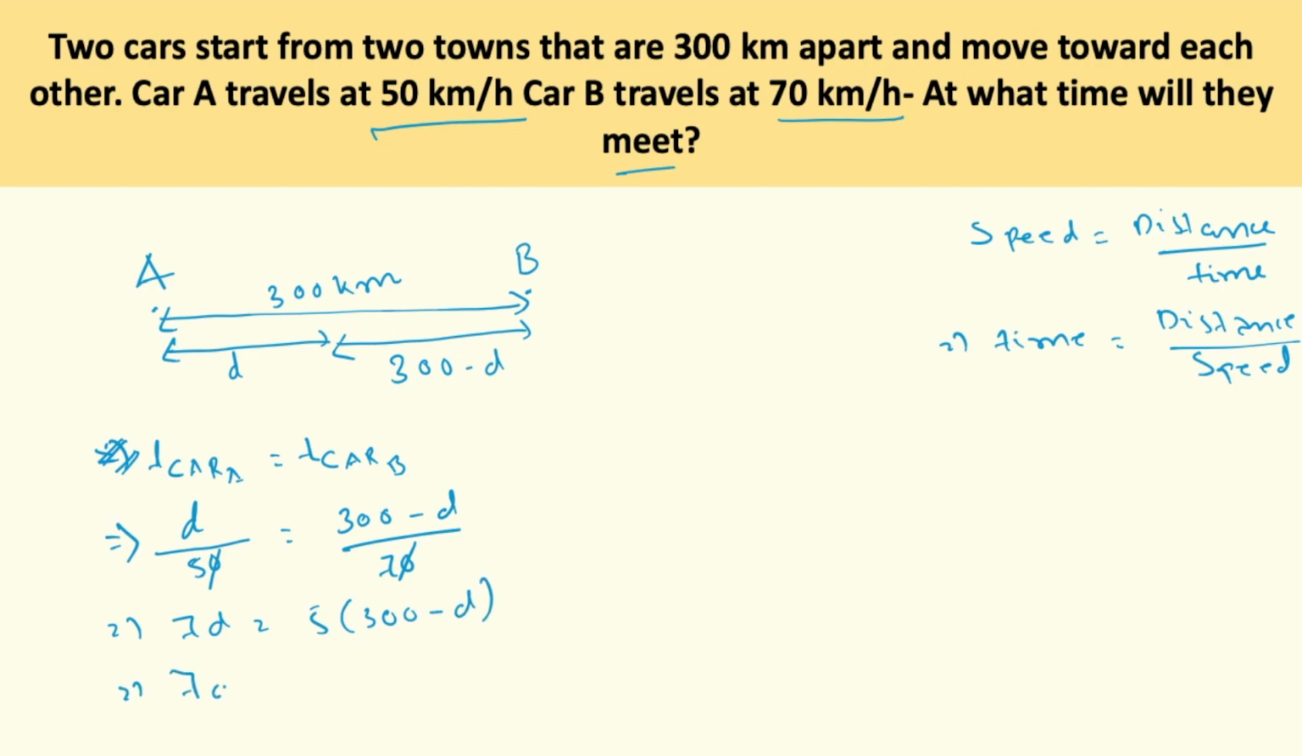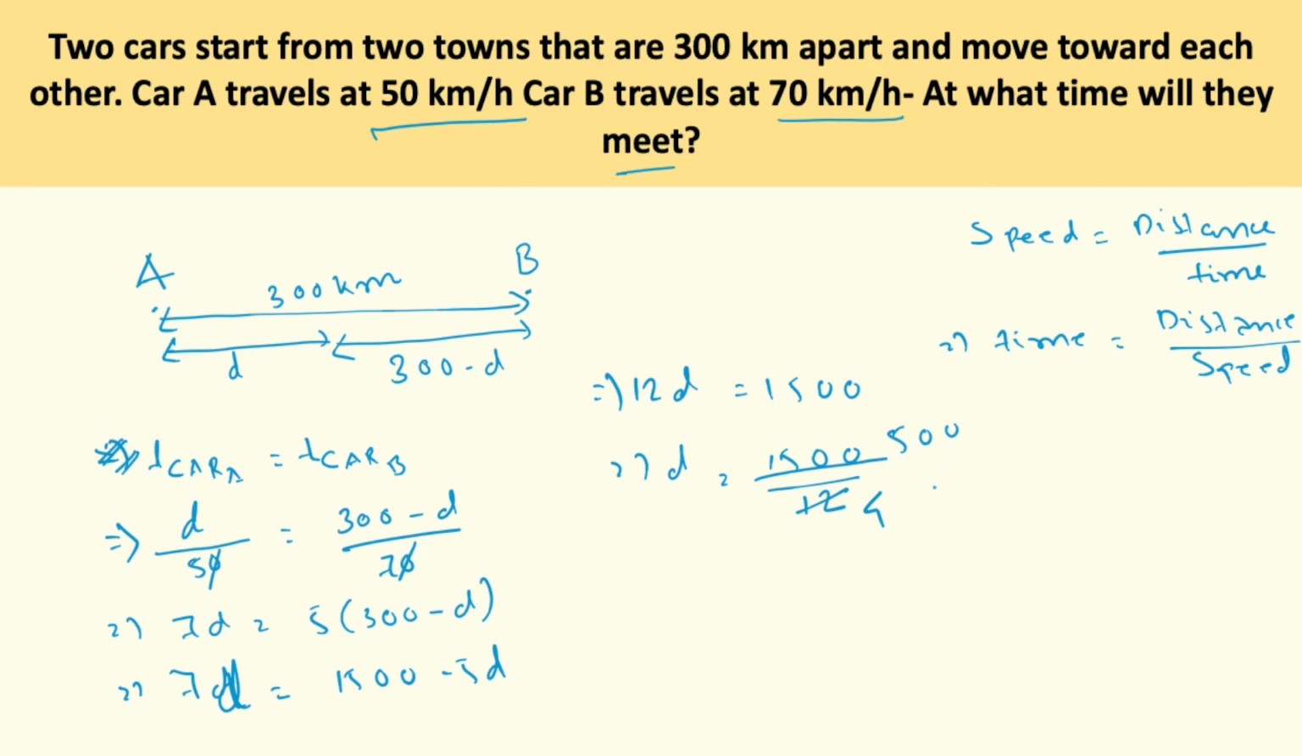Hence 7d is equal to 5 into 300, which is 1500, minus 5d. So 7d plus 5d will be 12d equals 1500. Now if we simplify 1500 divided by 12, canceling by 3, we can write 500 divided by 4.